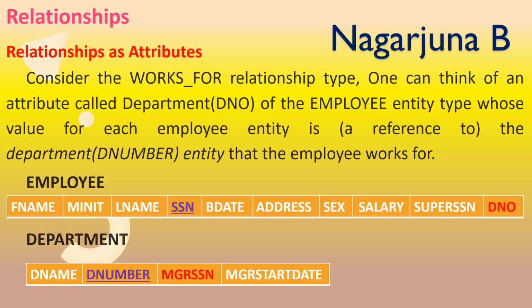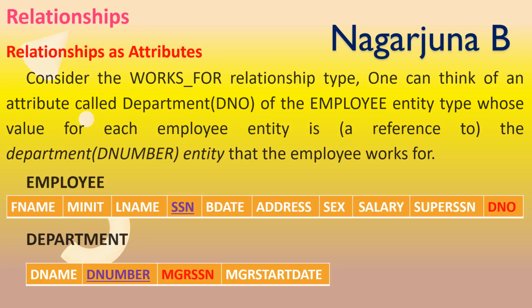It means whatever DNO value we write for an employee will be the value referred from the D number value of a department entity. In this way we represent the works for relationship type by using an attribute.